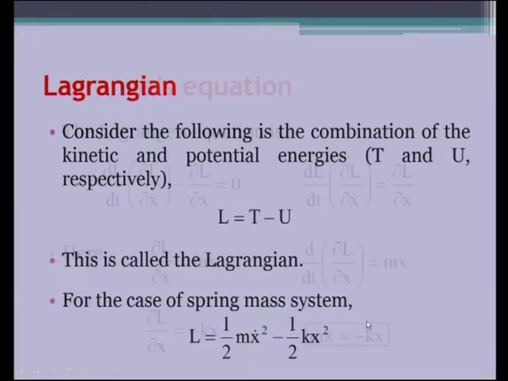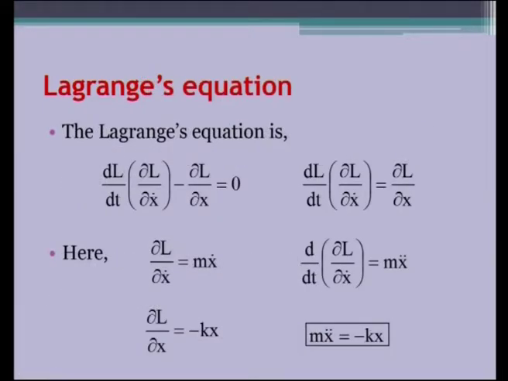And once we substitute for the kinetic energy and the potential energy which we know, we can write the Lagrangian. And what is Lagrange's equation? The Lagrange's equation is given by this relation. Here L is the Lagrangian: d by dt of the partial derivative of the Lagrangian with respect to the first derivative of position, x dot, minus the partial derivative of the Lagrangian with respect to the position. So, this is called the Lagrange equation. It is also called the Euler-Lagrange equation.